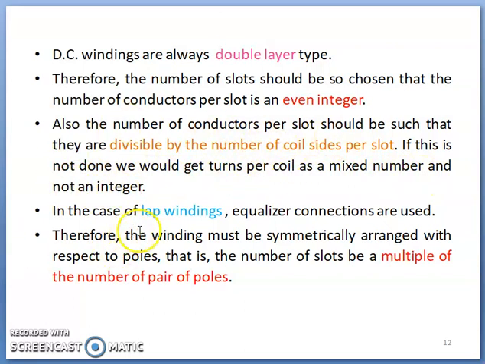Okay, then in the case of lap winding, what happens? Depending upon the number of slots chosen, sometimes equalizer connections are used. When equalizer connections are used, the winding must be perfectly or symmetrically balanced. For that purpose, to have a symmetrical winding with respect to the poles, the number of slots must be a multiple of the number of pairs of poles.